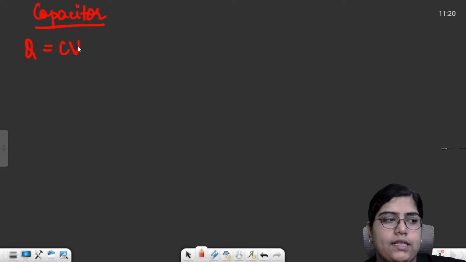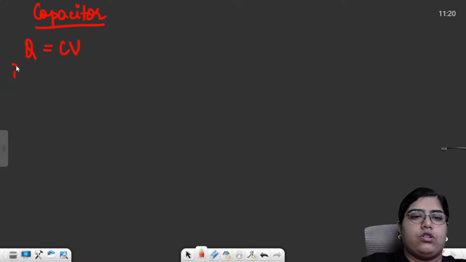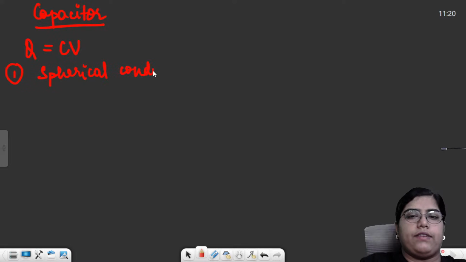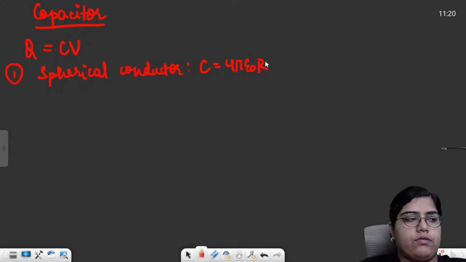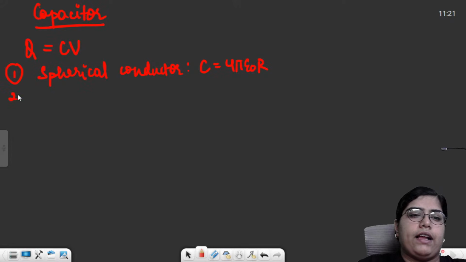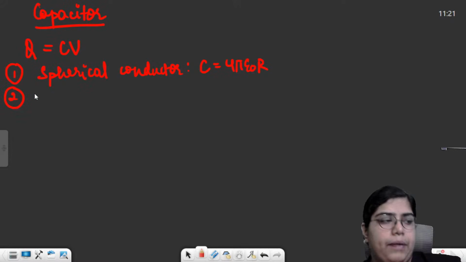C is the capacitance, Q is the charge, V is the potential, right? And then you found out capacitance of a spherical conductor. In case of a spherical conductor, capacitance was 4 pi epsilon naught R, where R was the radius of this conductor. Then we had a parallel plate capacitor.